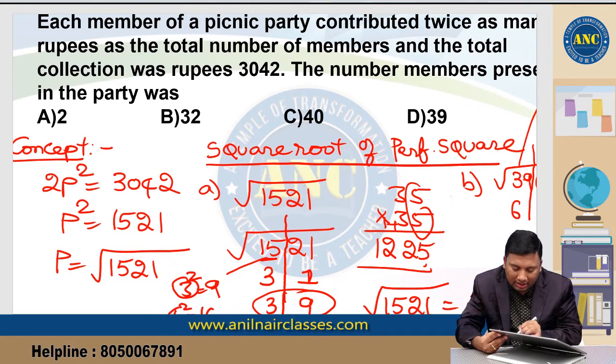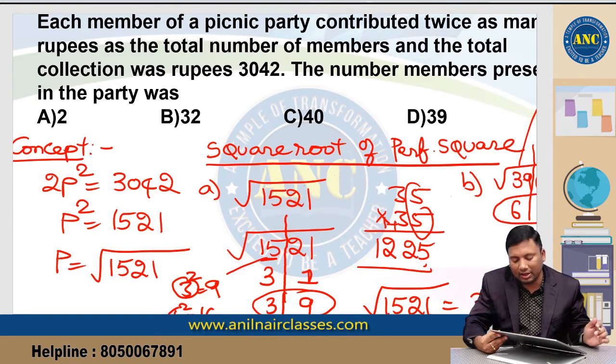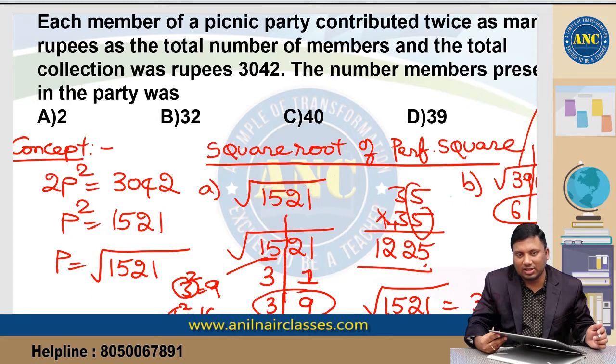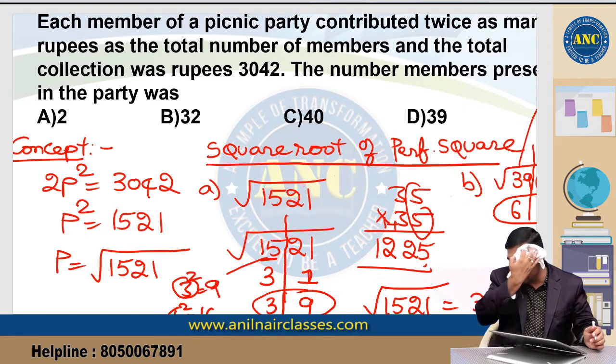It will be either 63 or 67. But if you see 65 into 65, 5 5s are 25, add 1, 7 6s are 42, so 4225. 65 whole square is 4225, and 63 square is 3969. So the answer is nothing but 63. I hope the idea is clear.